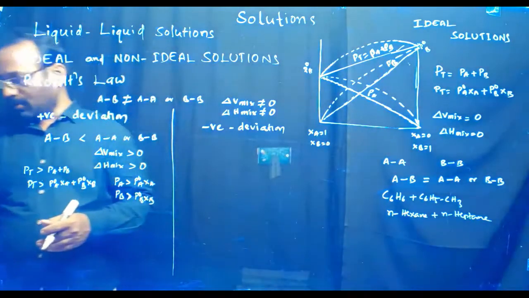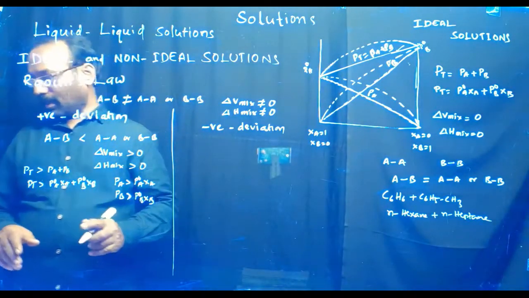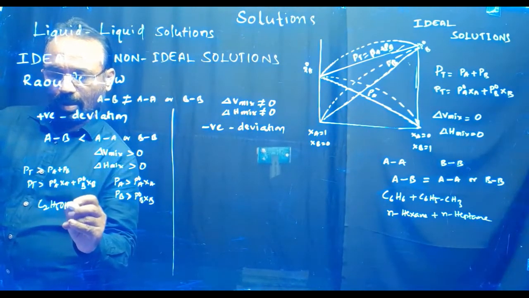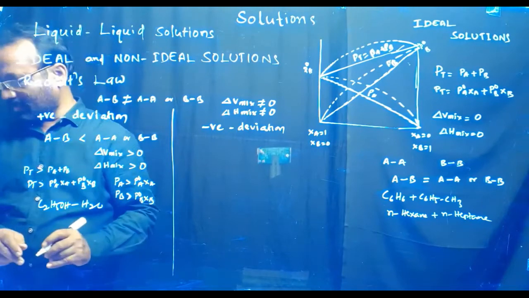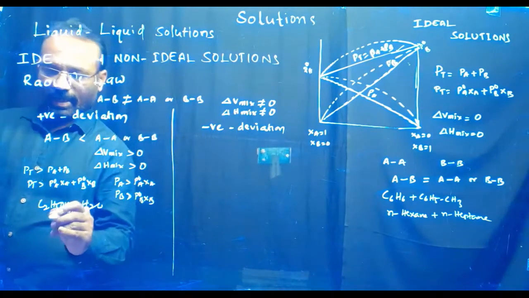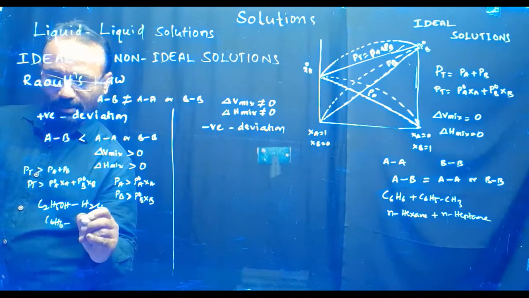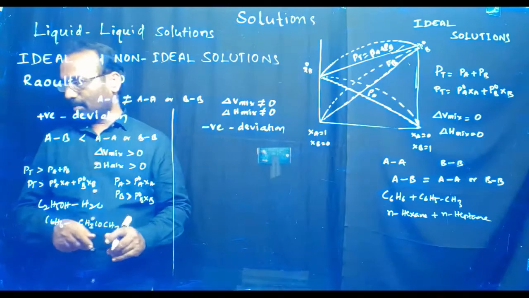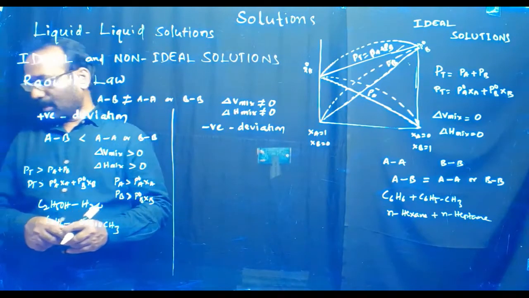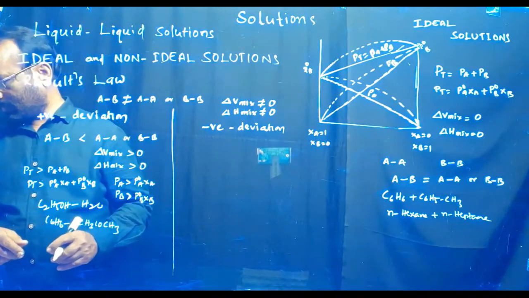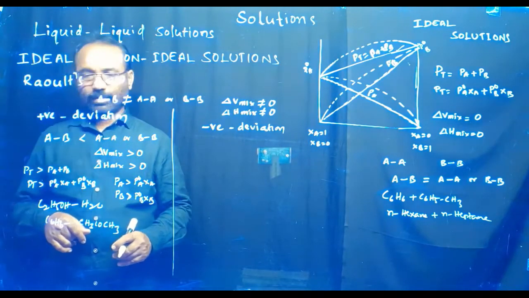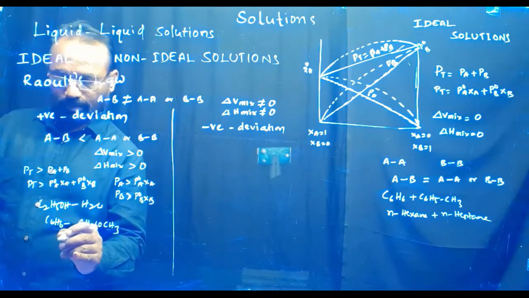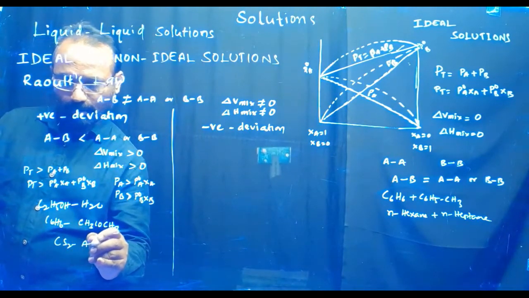Therefore, it shows the positive deviation. The examples of positive deviations are: one is ethyl alcohol C2H5OH and water, second is benzene C6H6 and acetone CH3COCH3, and carbon disulfide CS2 and acetone.